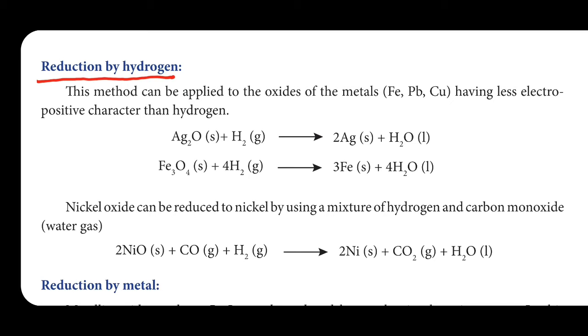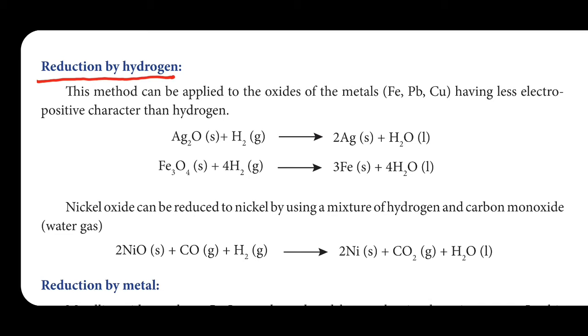Electropositive, positive means already you know, plus symbol. That means electron donating capacity. Usually metals easily donate electrons and accept positive charge, that is called electropositive. These metals should be less electropositive than hydrogen.